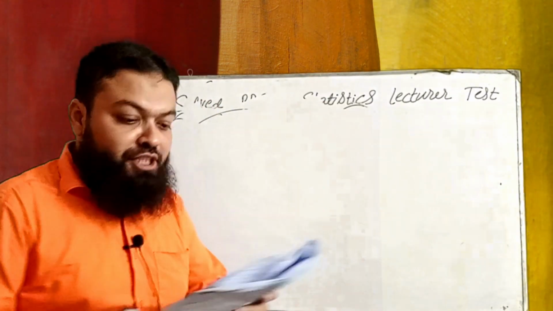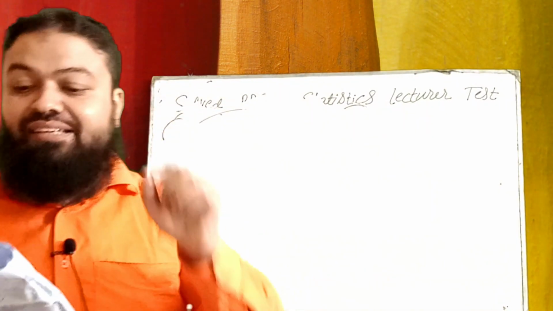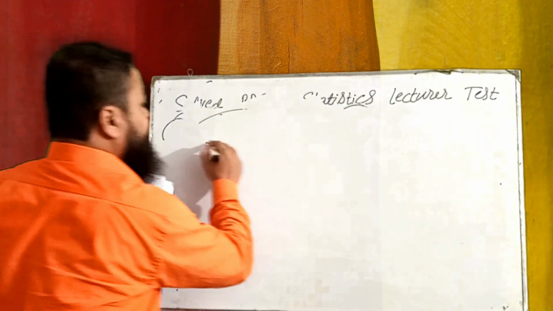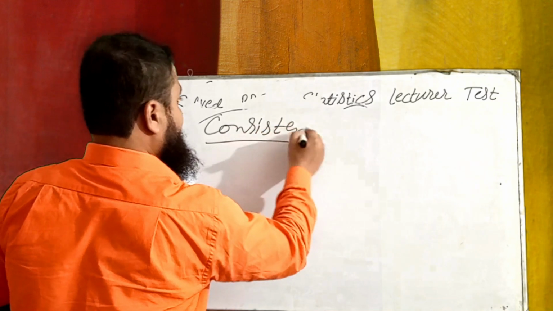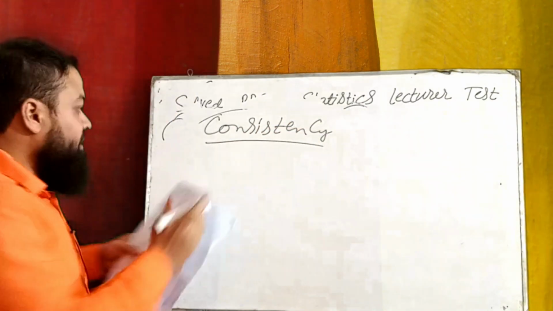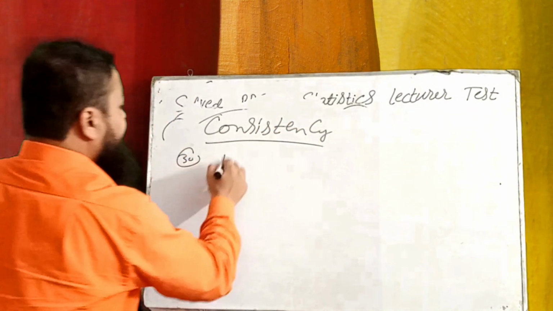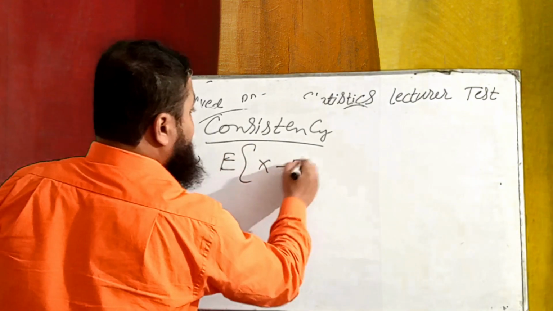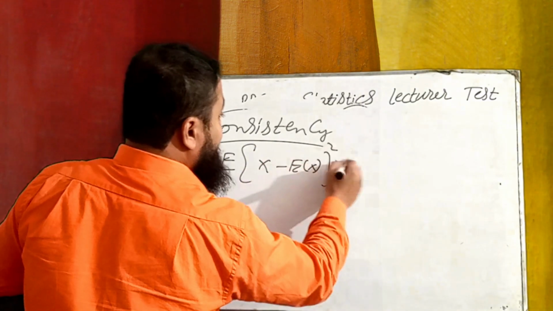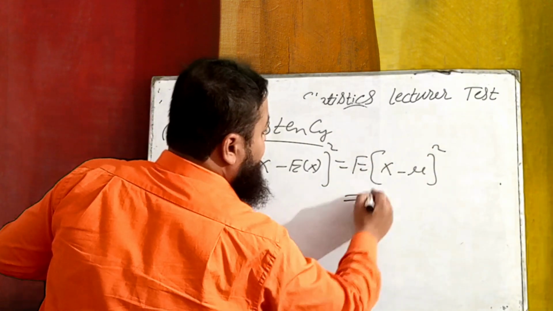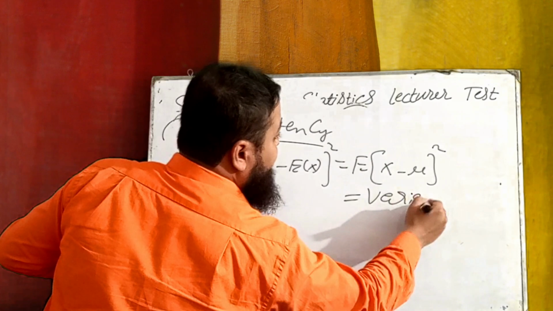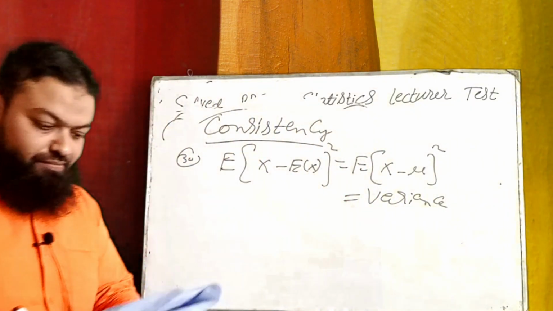Number next is Newton-Raphson method is used in consistency. A very famous one, expectation of x minus expectation of x whole square. It can be written as expectation of x minus mu whole square, and that is always equal to variance. Variance is the correct answer.